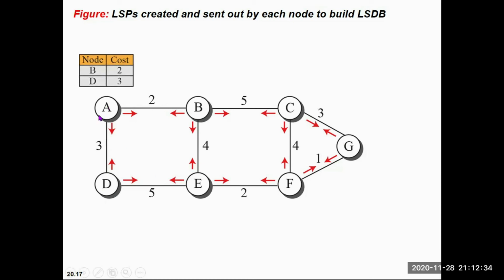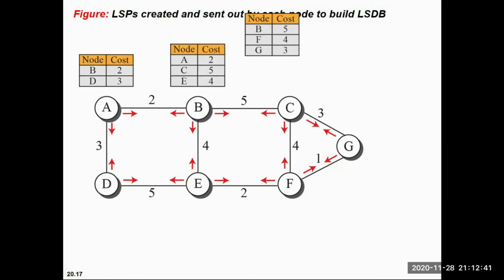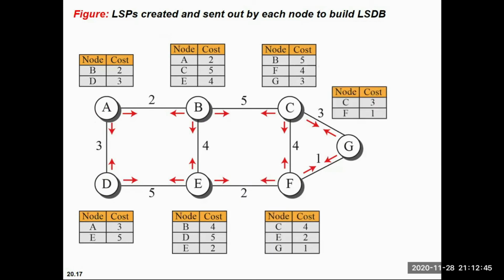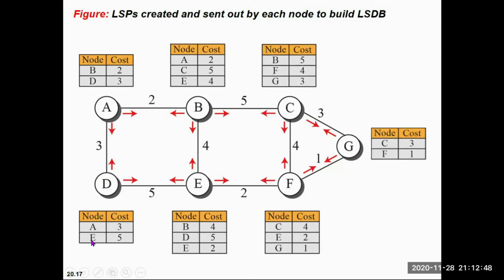Node A has information that it is connected with B and D with costs of 2 and 3. Node B, node C, node D, E, F and G all have information about their neighbors. So what we need to do is find the shortest path tree for each node.